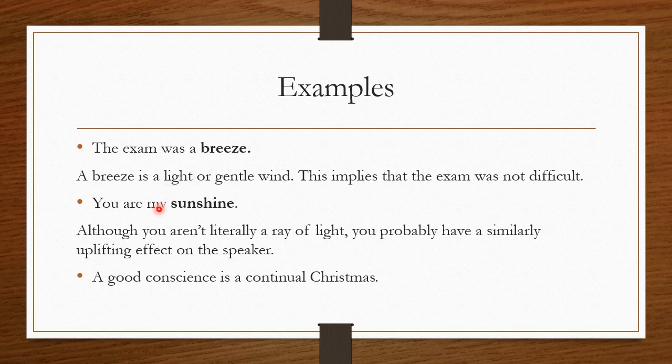Let's consider the second example. You are my sunshine. Although you aren't literally a ray of light, you probably have a similarly uplifting effect on the speaker. So when the speaker says you are my sunshine, it simply means that you uplift him or her. So the speaker is comparing you to a sunshine. The last example, a good conscience is a continual Christmas. This simply means that if you have a good conscience, you are always excited or happy because Christmas is a celebration that we all enjoy and we are all happy and excited about.